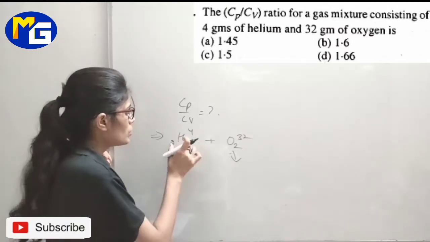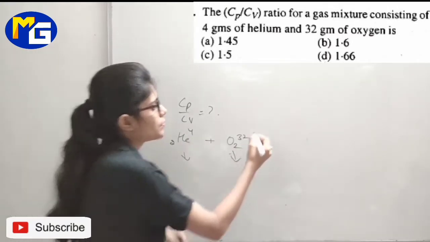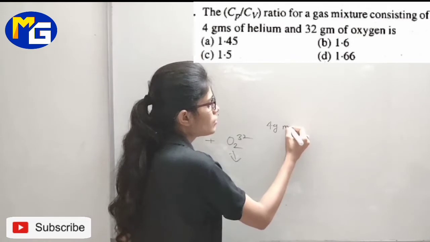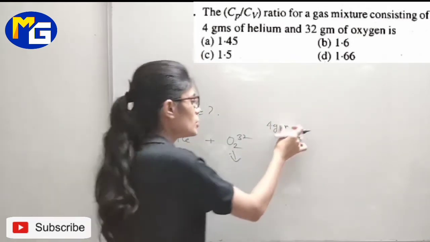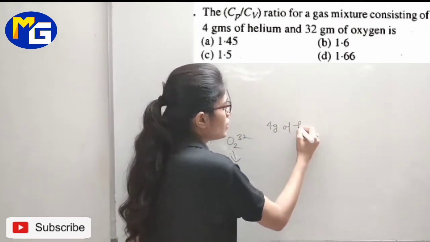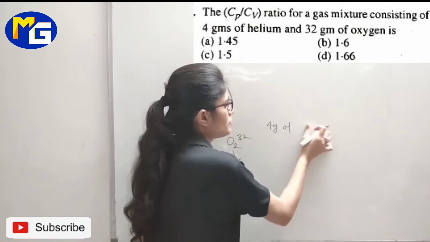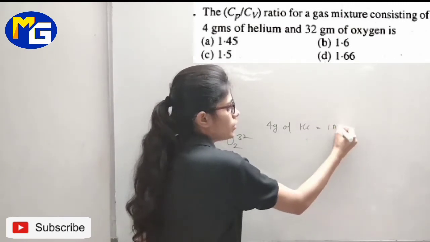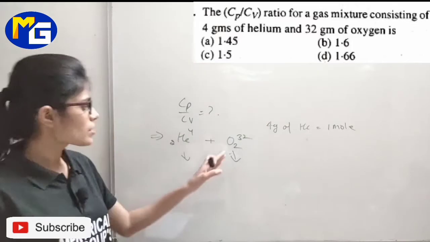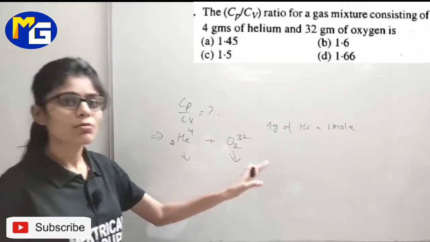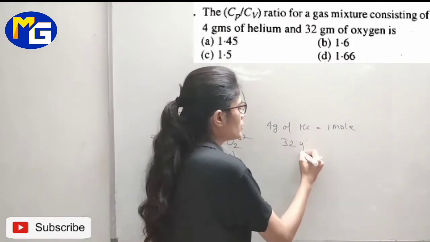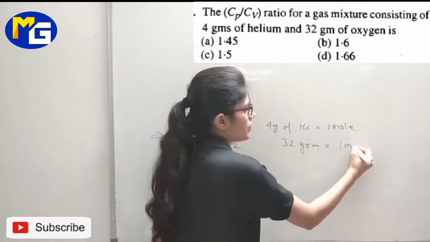Okay, so 4 gram of helium means 1 mole of helium, and similarly 32 gram, we know that for oxygen it is equal to 1 mole.